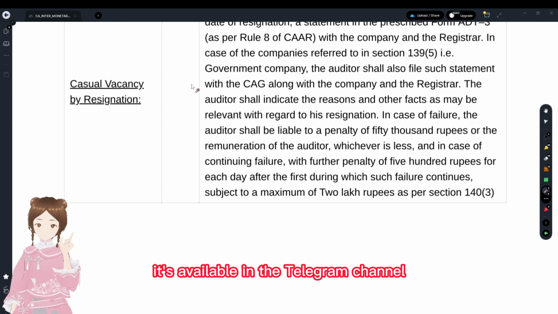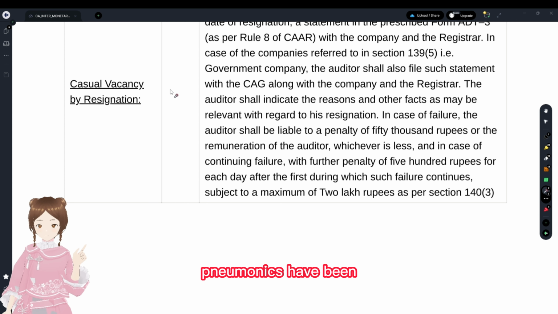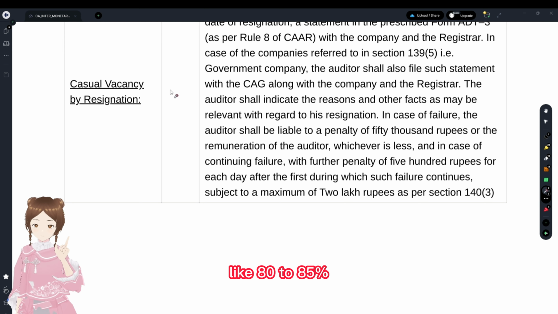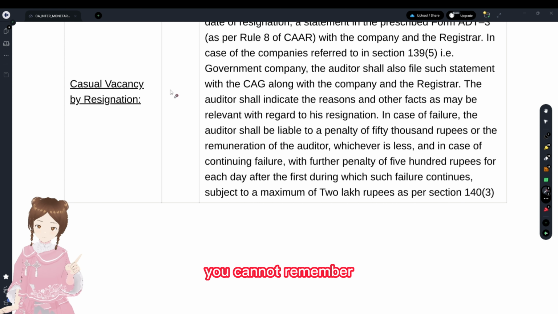You see, we cannot remember penalties and all such things through mnemonics, because a lot of mnemonics you have read. But don't remember audit with regards to mnemonics, because audit is mostly like a behavioral science, where in most situations, like 80 to 85%, you have to write how the auditor should respond or how the auditor should report. Mnemonics is mostly for straight, direct questions. You cannot do that here.